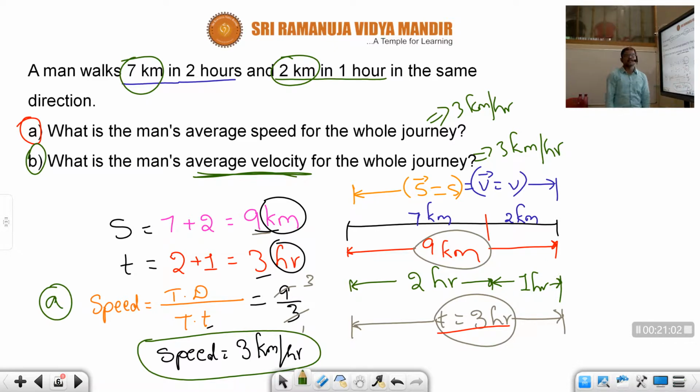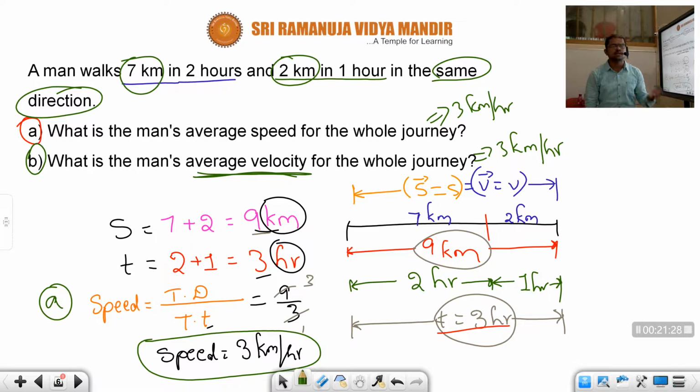When can this condition happen, children? Whenever the person is moving in a straight line. Maybe they did not mention it in the question here, but the one thing they mentioned, children, is moving in the same direction, without changing the direction. Means a specific direction is maintained.